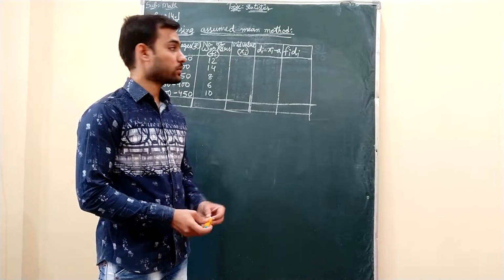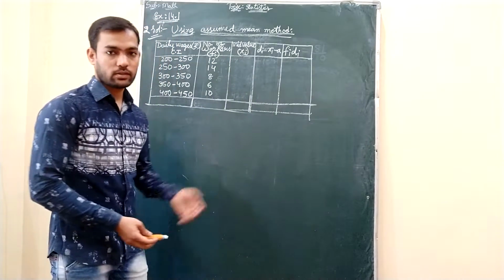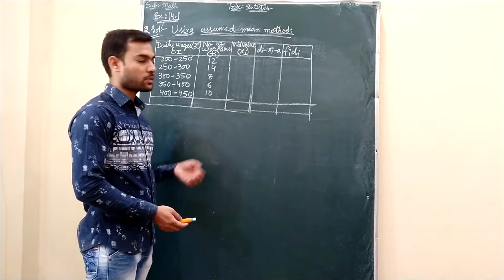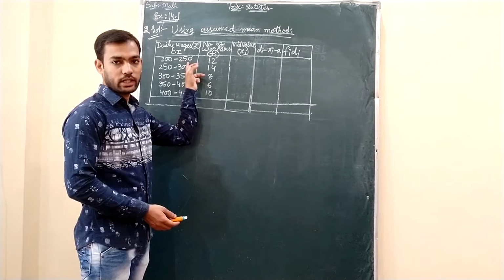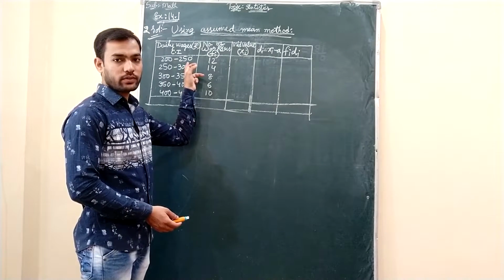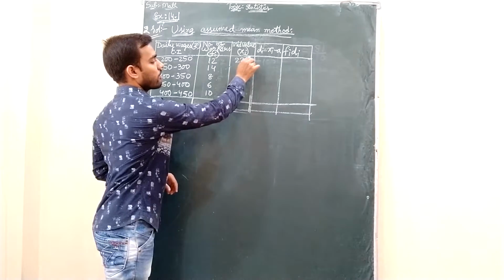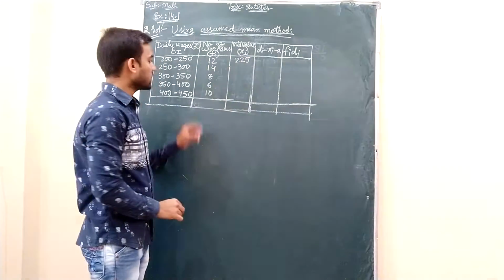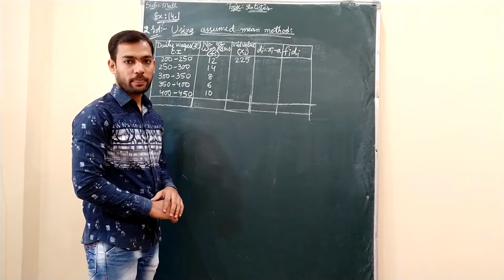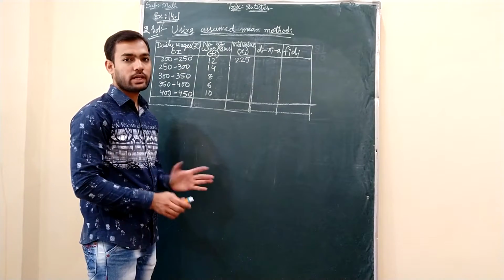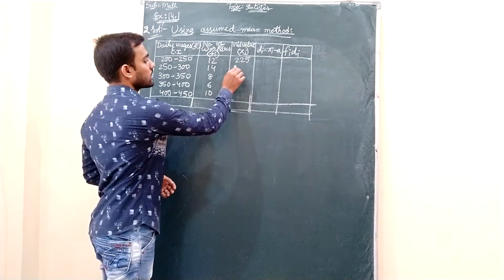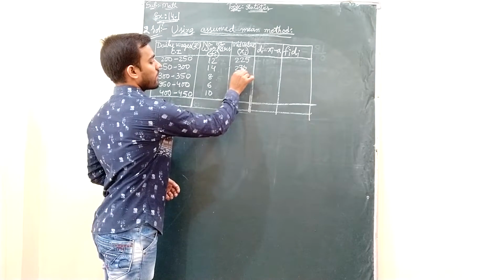So let us see how to calculate these mid values, as you have already learned in your previous problem. 200 plus 250 is 450. When you divide 450 by 2, you will get 225. Then 250 plus 300 is 550. When you divide 550 by 2, you will get 275.